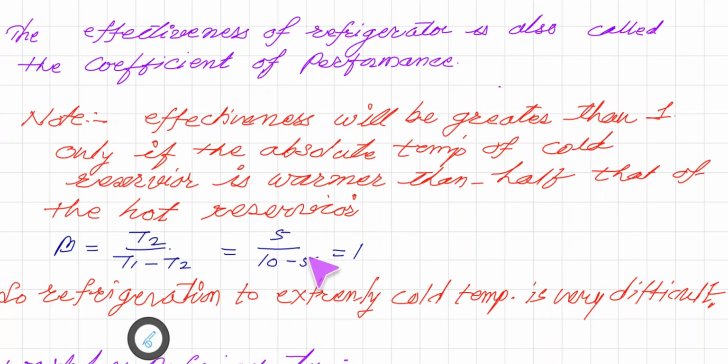So from this we can understand that refrigeration to extremely cold temperature is very difficult, because in order to get the performance, we need to satisfy this condition, and that is extremely difficult for the cold temperature.